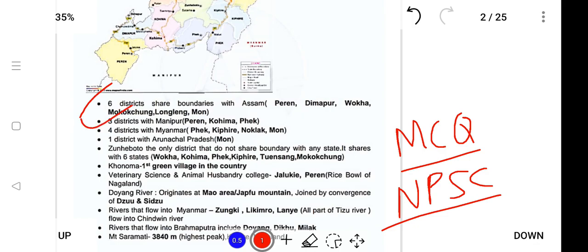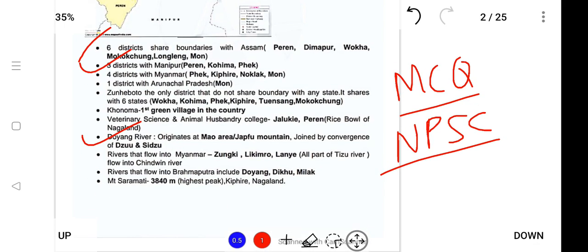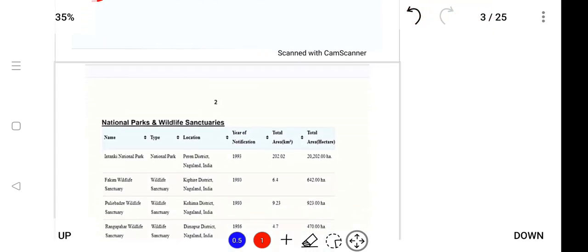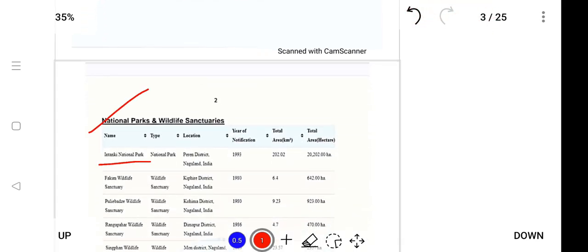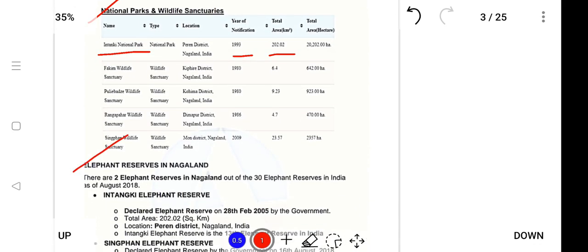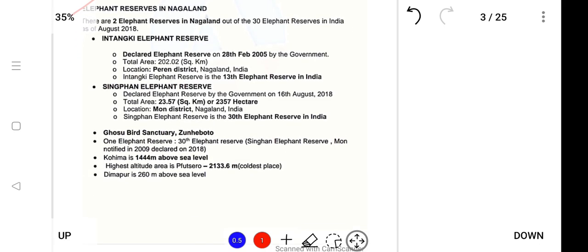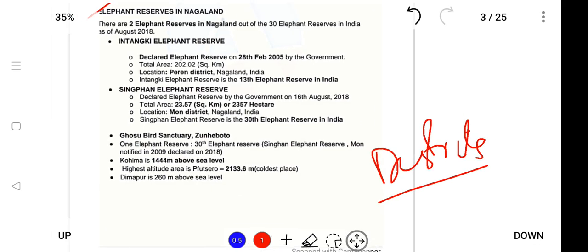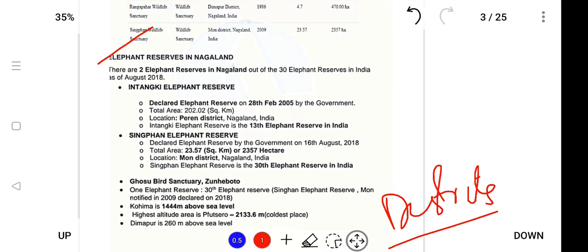So like the 3 districts bordering Manipur, the Doyang River and its origin, the highest peak Mount Saramati, and national parks and sanctuaries with their date of origin and total area, elephant reserves like this, and also the latest data on districts which will be provided in the material. So Nagaland material will be provided point-wise, and the important points will be highlighted in bold. So kindly go through this, and the Nagaland notes will be provided like this.